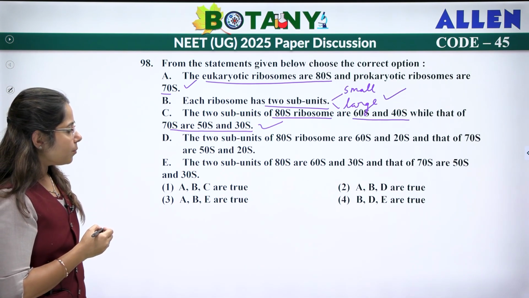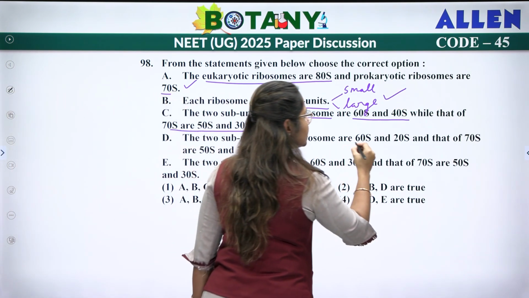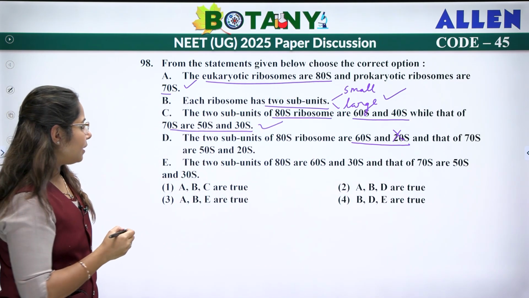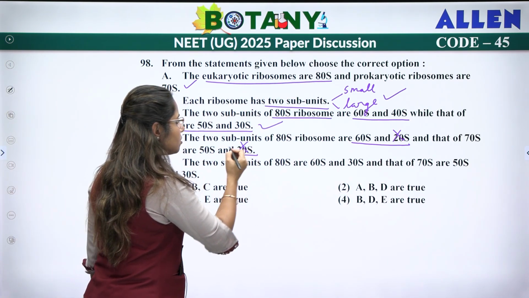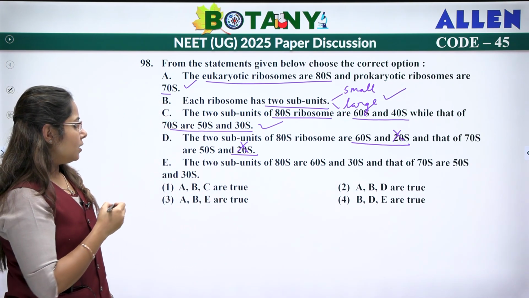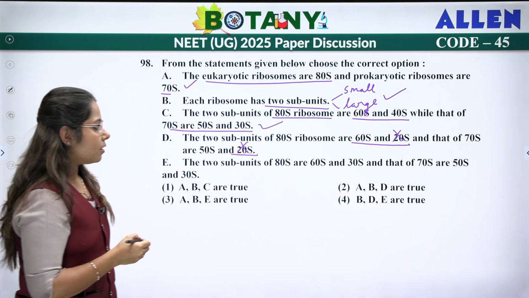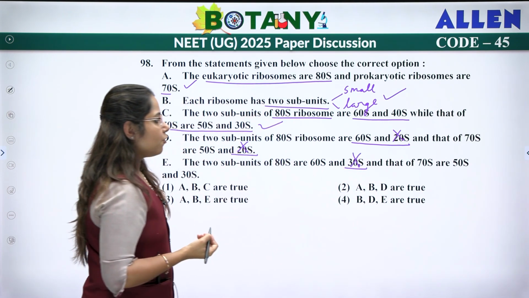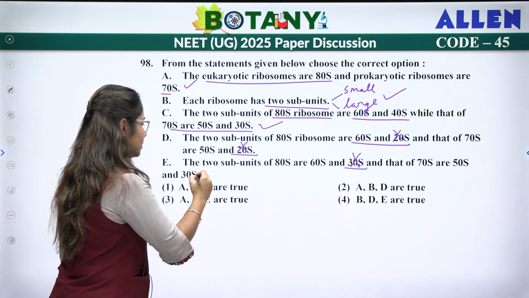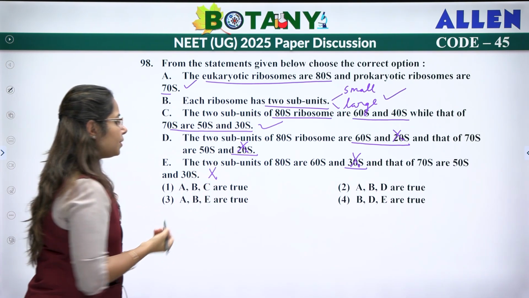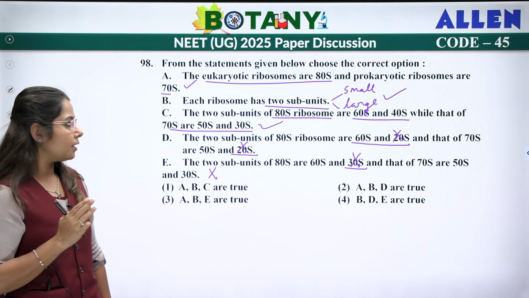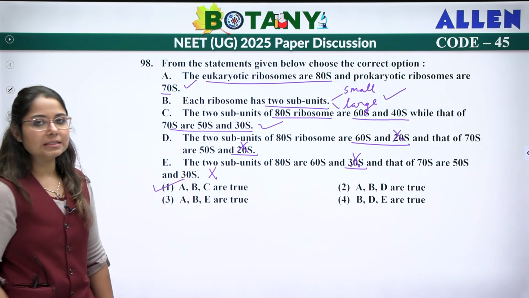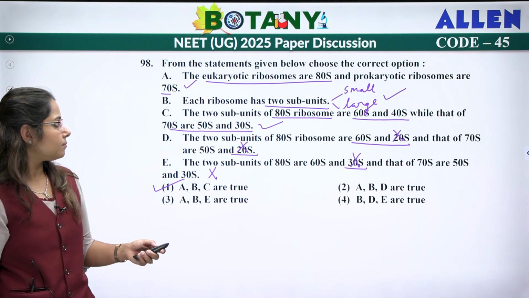Next, the 2 subunits of 80S are 60 and 20. This is wrong. It should be 40S. And 70S is 50 and 20. Again, this is wrong. It should be 30. The 2 subunits of 80S are 60S and 30S. Again, this is wrong. And that of 70S is 50 and 30. This is correct, but the whole statement is wrong. So we can see only 3 statements are correct: A, B and C. So the answer for this is A, B and C are the true statements.